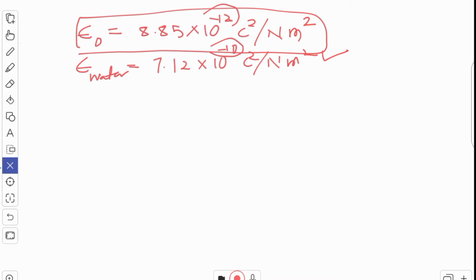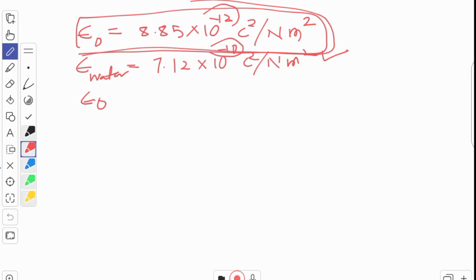So how to find out the permittivity of any medium? We'll use the relative permittivity. What does it mean? Relative means we are comparing. So what will we compare to? We'll compare to the permittivity of air or vacuum, which is nearly a constant value, or you can say free space.